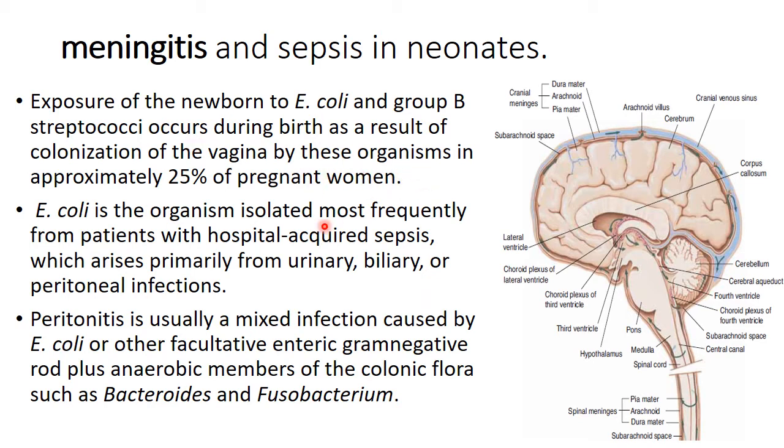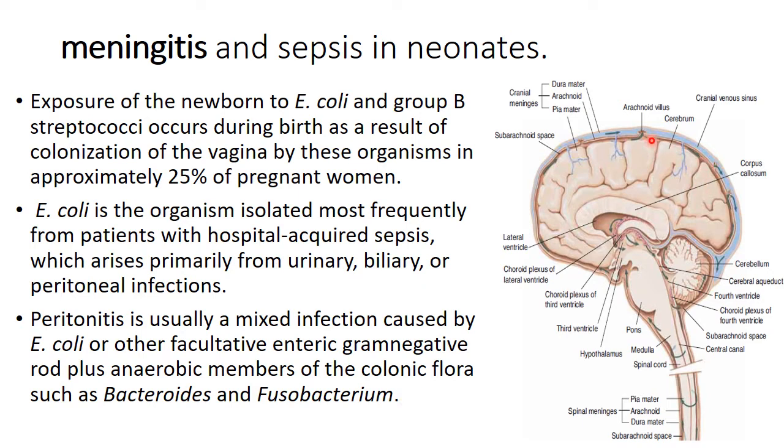E. coli is isolated most frequently from patients with hospital acquired sepsis, which arises primarily from urinary, biliary, or peritoneal infection. Peritonitis is usually a mixed infection caused by E. coli or other facultative, enteric, gram-negative rods plus anaerobic members of the colonic flora such as Bacteroides and Fusobacterium.